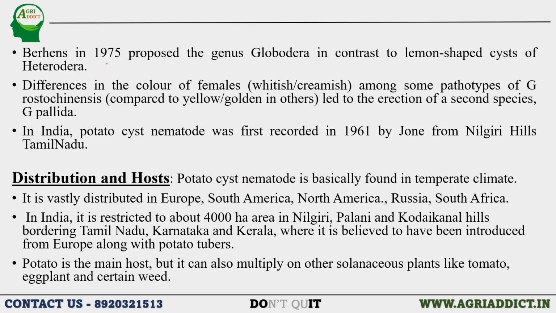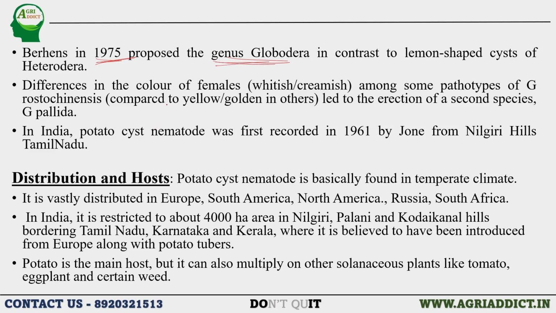So Behrens in the year 1975, due to the contrasting feature from the lemon shaped cyst of Heterodera, named it as the genus Globodera. Like this, the genus name, that is Globodera, has arrived.